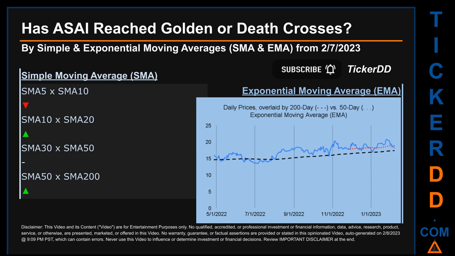We found golden cross signal for the 10 to 20. We found death cross signal for the 5 to 10. We could not find either golden cross or death cross signal for the 30 to 50.